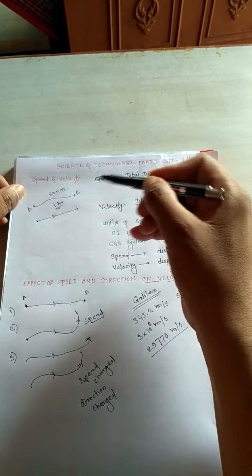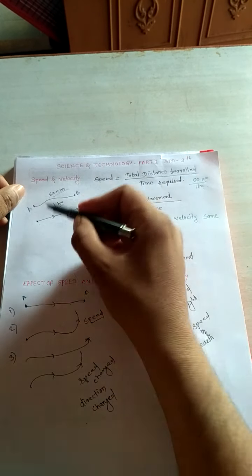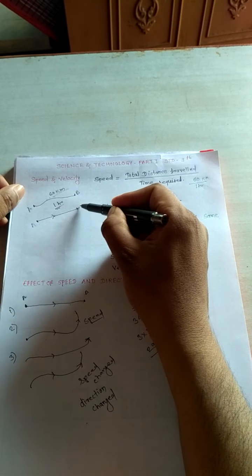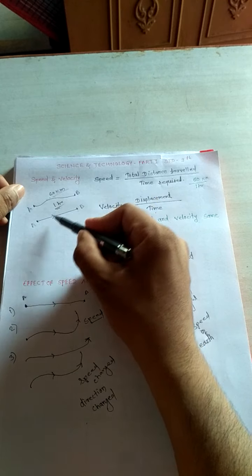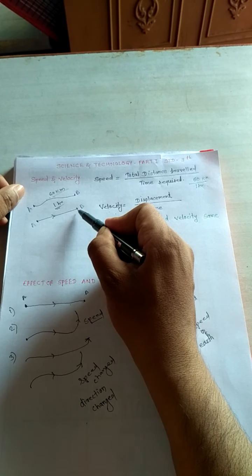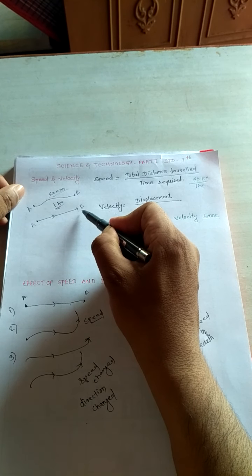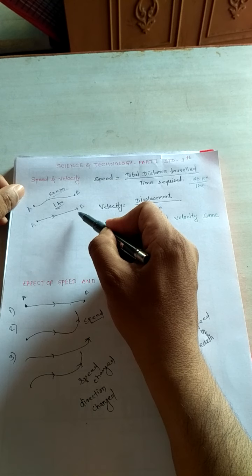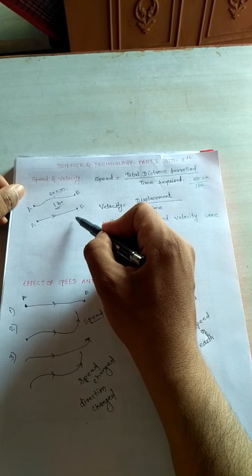But what is the velocity? Again, if there is point A and point B, and the direction is the same, with no change in the direction, then you can say that it is the velocity.